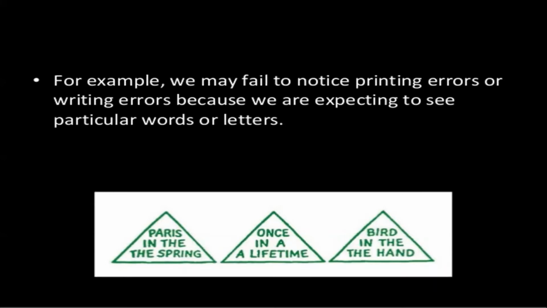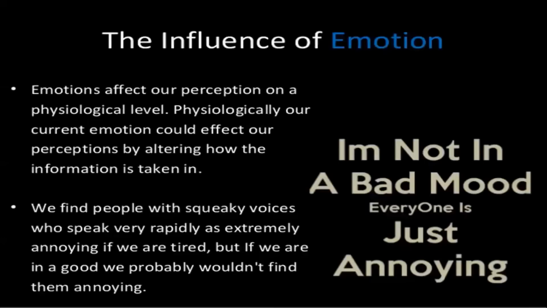Or sometimes you will ignore what is written inside and focus on the fact that it should be written in a triangular form. That kind of perception, how you perceive, is because you were expecting that you want this format in which to write your assignment, or to take your printout, or you are printing in that manner. So this is the way we expect, and we perceive in a similar manner.